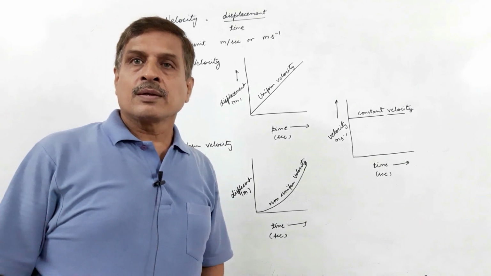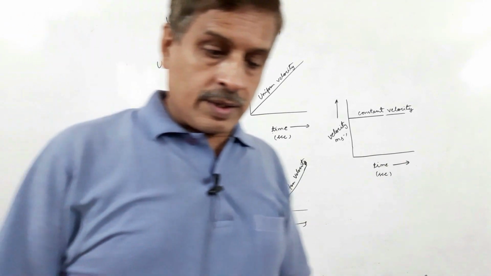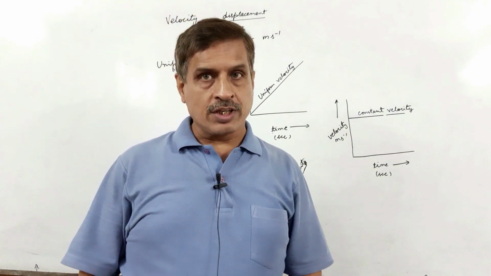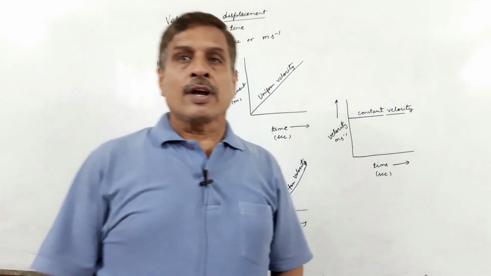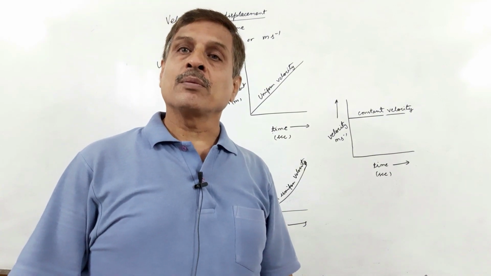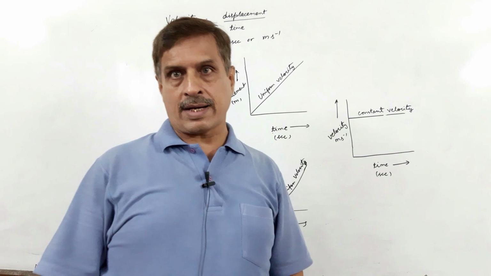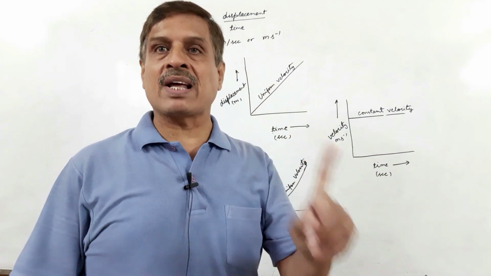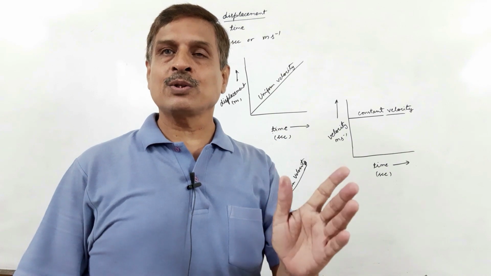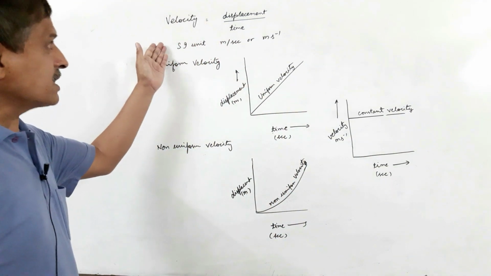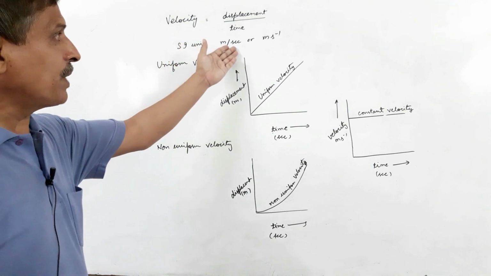Velocity. Displacement per unit time is called velocity. It is a vector quantity. It requires both magnitude as well as direction. We can say speed in a specified direction is also termed as velocity. Its SI unit is meter per second.